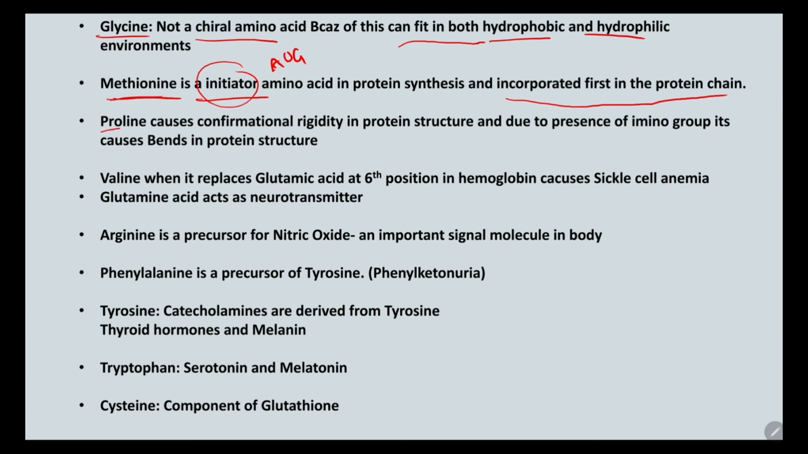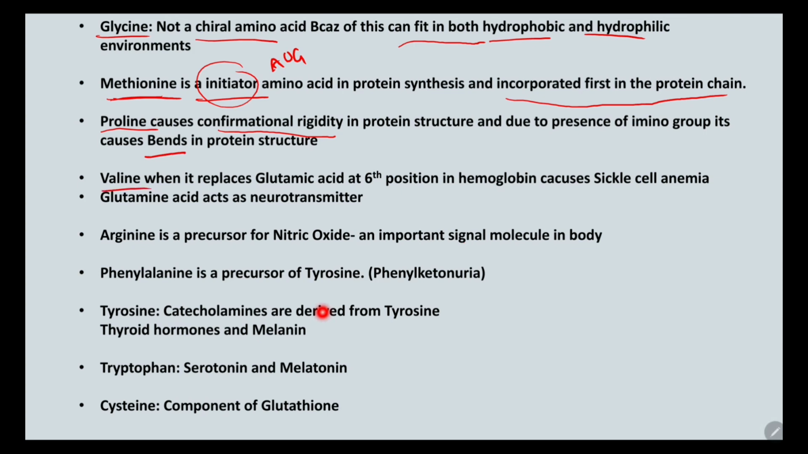Then proline, which is an amino acid that causes conformational rigidity. Because proline is the least flexible, it causes conformational rigidity in the protein structure, and due to the presence of this amino acid, there will be bends in the protein structure.